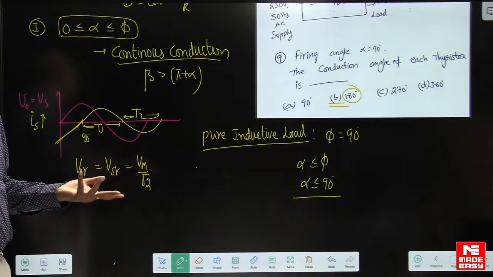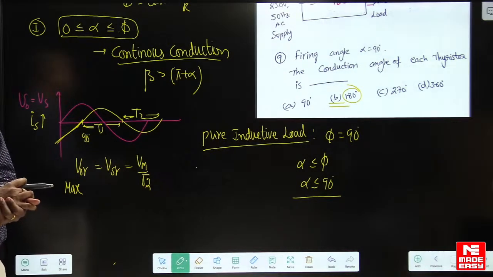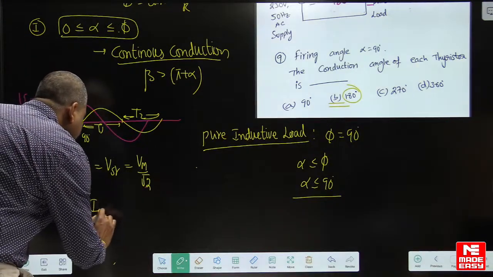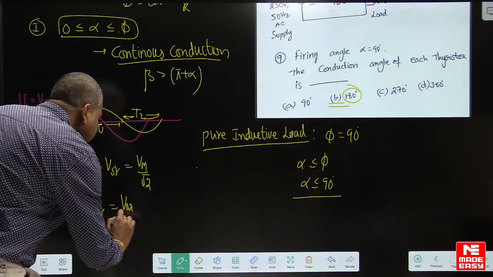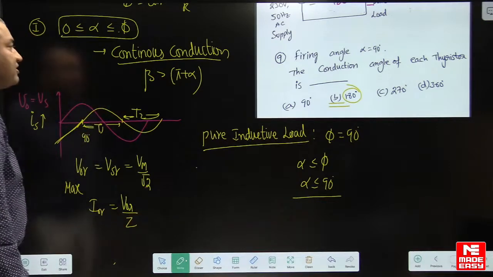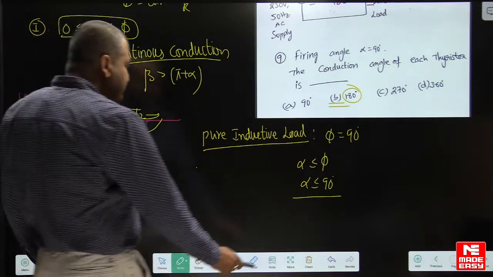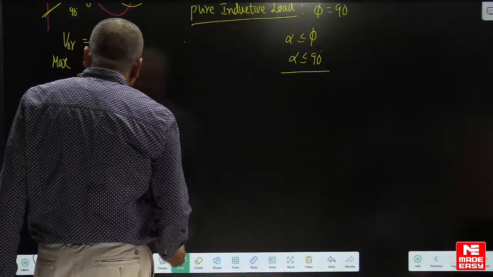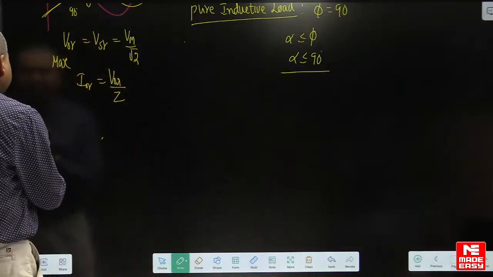You cannot vary the voltage. Our control is lost. Okay? And if you want the RMS current, it is RMS voltage by impedance Z, that is the formula. But what happens in the second case? Yes, guys, they did not ask the question, I am just reminding you.